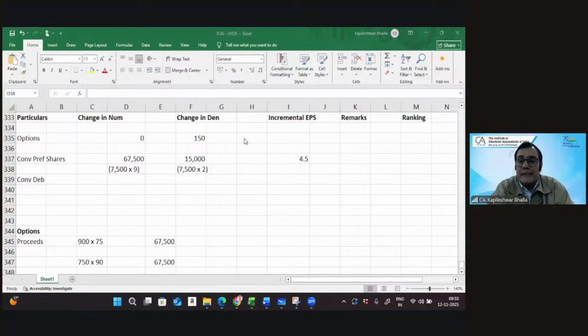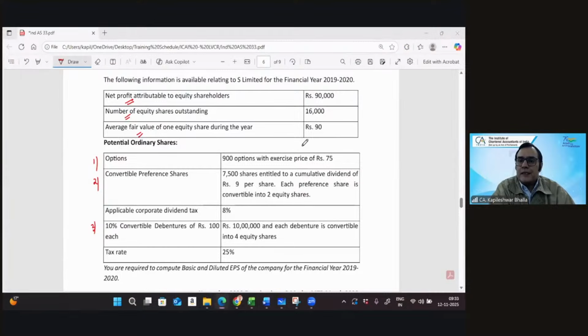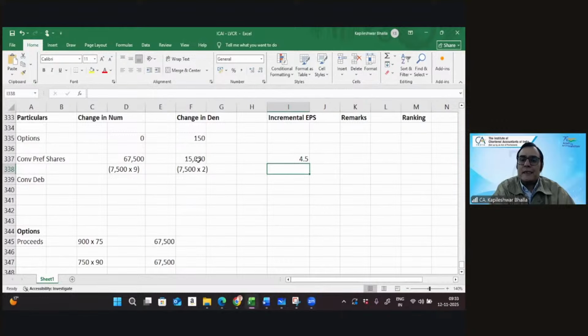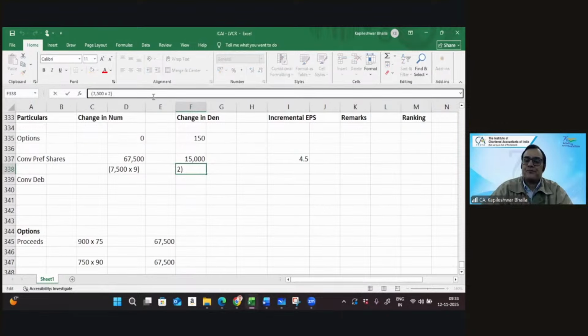So what is the impact of dividend tax? Well, dividend tax we of course assume is paid by the company, and in this case it's paid by the shareholder. So if it is paid by the shareholder, then we are not concerned with that part. In this particular case, I am given there is a corporate dividend tax. So two views can be taken on this. You can take the view that this is paid by the company. If it is paid by the company, then it's an outflow for the company. Since it is given, let's add it. Let's add another 8%, so let's consider we paid 8%.